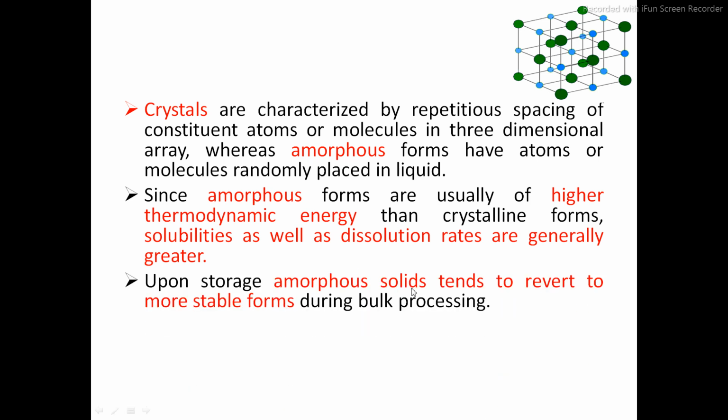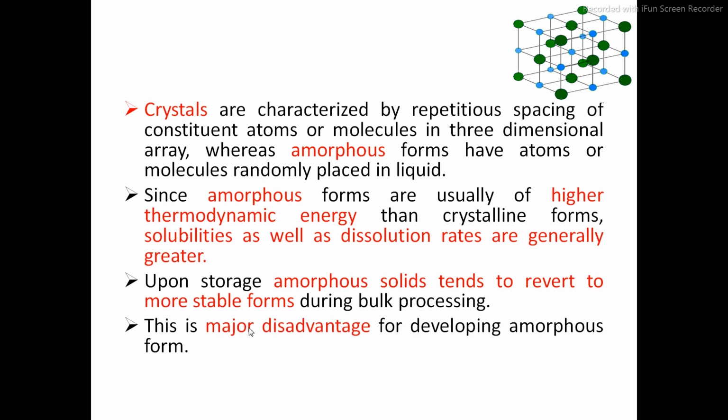Upon storage, amorphous solids tend to convert into a stable form during bulk processing. So during preparation of any tablet or other dosage form, sometimes amorphous solids get converted into crystalline or more stable form. If there is any conversion of amorphous to crystalline, there may be an effect on the stability of the dosage form. Once the amorphous form gets converted into crystalline, the solubility will decrease, and this decreased solubility will affect the viability of that drug compound. This is the major disadvantage for developing amorphous forms.